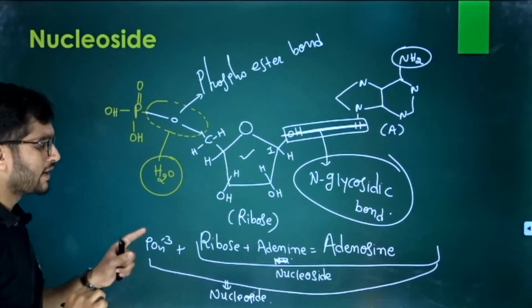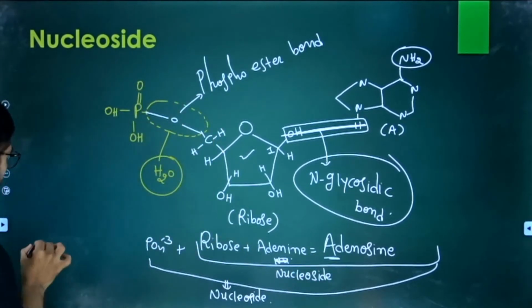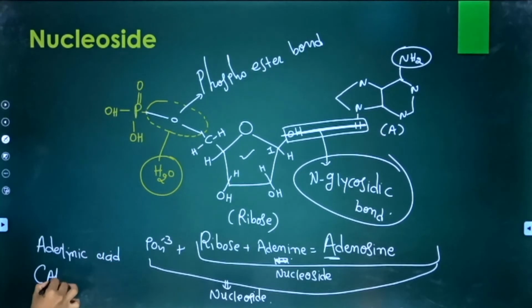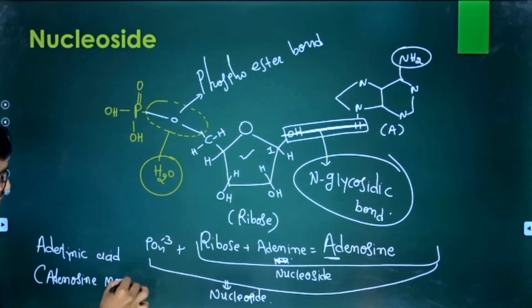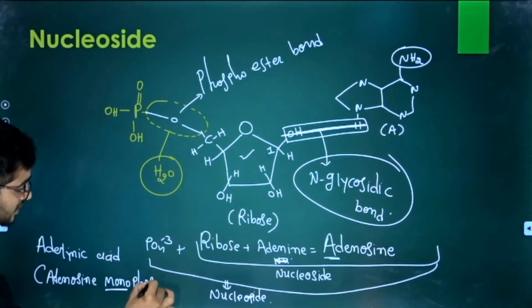But the component now made is known as adenosine with phosphate. So that is adenylic acid, or you can write it as adenosine monophosphate. Yes or no? Because one phosphate is there, so it should be the monophosphate.